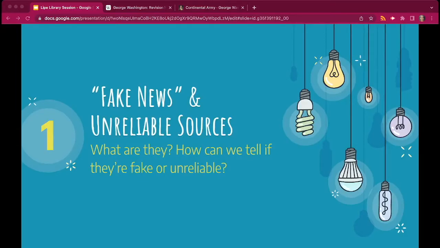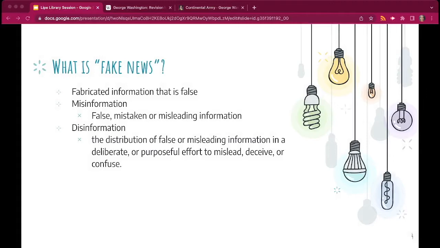So you'll probably have a lot of questions about fake news. What is it? How can we tell it's fake? How do we even know that the real news isn't fake? Well, let's talk about that. So, what is fake news? We hear about it on social media, the news, and every other conversation. Fake news is considered to be information that is fabricated, made up, or false.